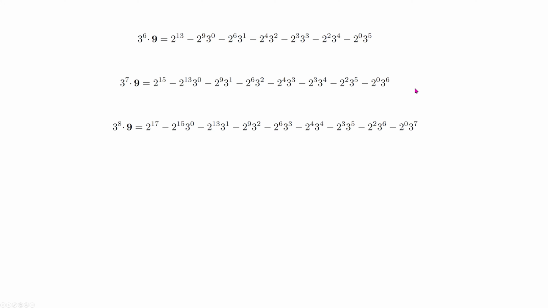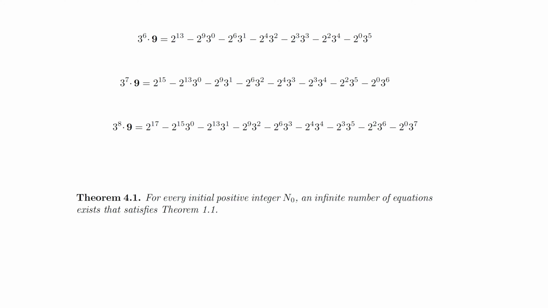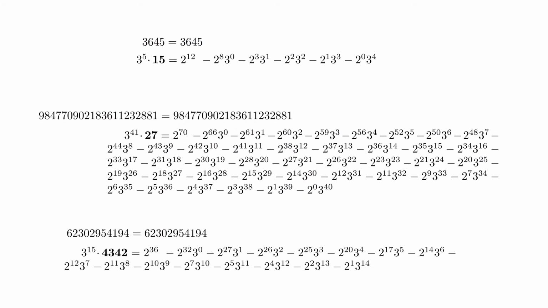The fact that we are not stopping this procedure but can continue its execution means that, as stated in Theorem 4.1 in my paper, for every initial positive integer n0, an infinite number of equations exist that satisfy Theorem 1.1, which is our required representation of this number. We do not have just one representation, but we can have many of them. Infinitely many of them. Here you have results presented previously during this presentation.